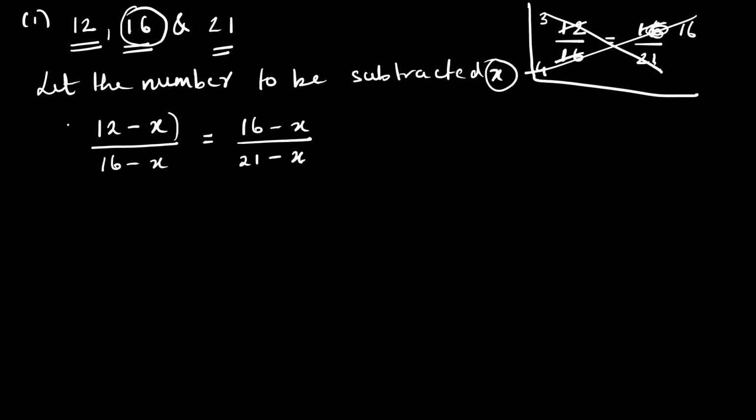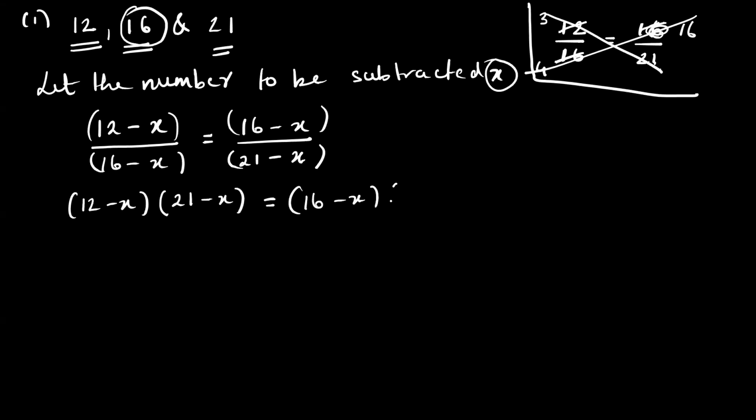Do you know how to solve this further? You cross multiply. So 12 minus x in bracket 21 minus x is equal to 16 minus x in bracket 16 minus x.